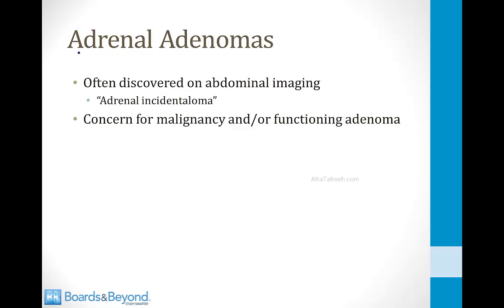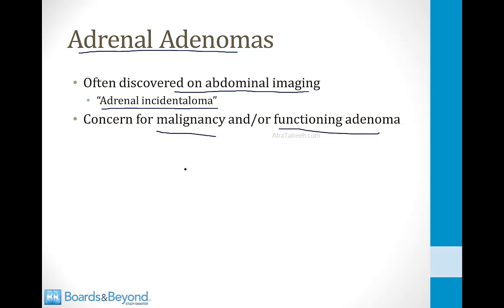I'll finish by talking about adrenal adenomas. These are small areas of hyperplasia found in the adrenal gland, and they're often discovered incidentally when abdominal imaging is performed for another reason. For example, when patients come to the ER with belly pain, they often have a CAT scan, and an adrenal adenoma is discovered. It's often called an adrenal incidentaloma because it was discovered incidentally. And when you discover one of these, the concern is that it could represent malignancy, or it could be functioning and secreting cortisol or aldosterone.